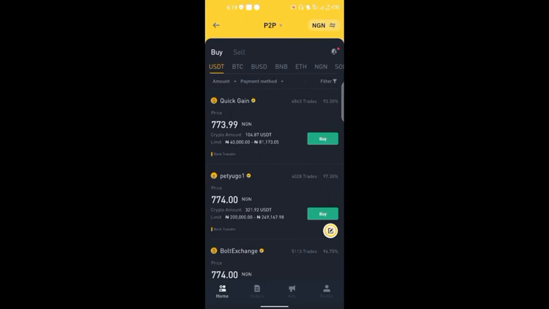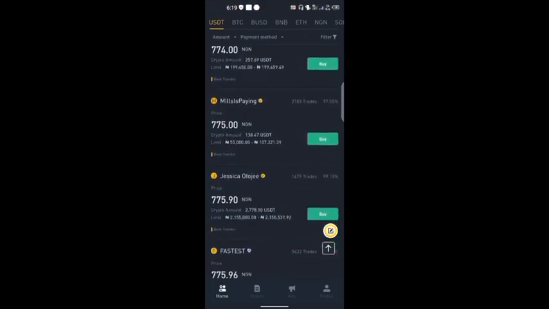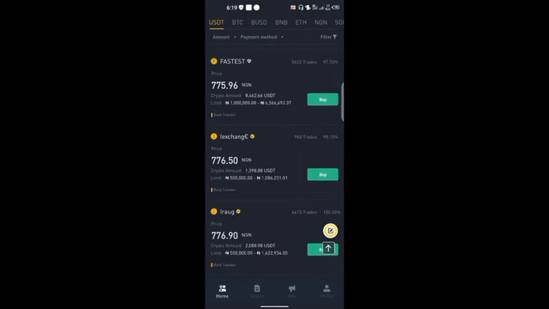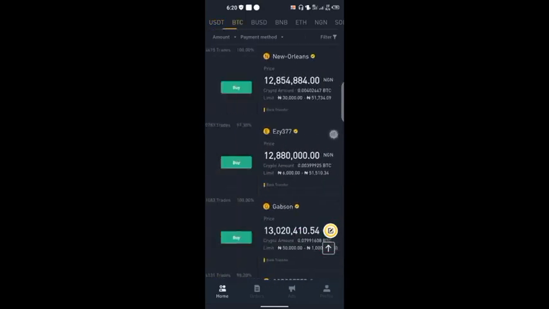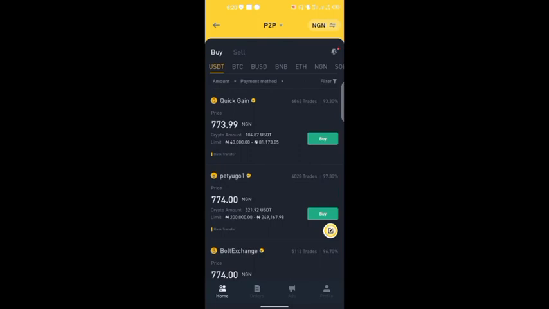Then let's assume you are buying up to 40,000 naira. Then you check the credibility of the seller. This seller has performed 6,863 trades and 93% of them were successful. This is a good trader, as much as everyone on this page. Even for me that I am experienced, if I were to see somebody whose rating is 1%, let's assume he performed 100 trades and only 1% was successful, due to my level of experience, I can still buy from the person.